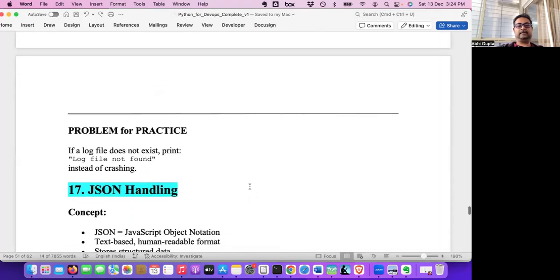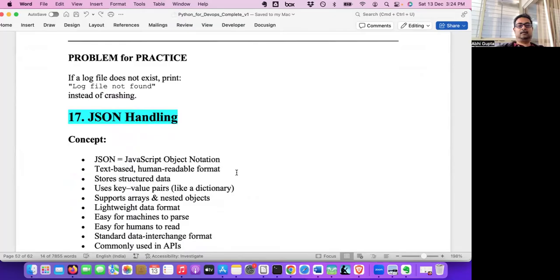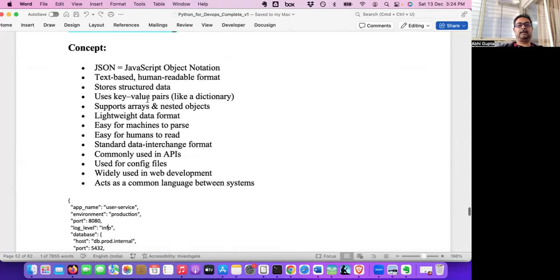Now we'll go to the JSON part. What is JSON? JSON is JavaScript Object Notation, and it's a text-based human-readable format. It stores structured data. So how does it look? It looks like this: app name, user service. So key value pairs. Key is app name, value is user service. Key is port, value is 8080. Log level is key, value is info. So it's a key value pair, like a dictionary. It supports arrays and nested objects.